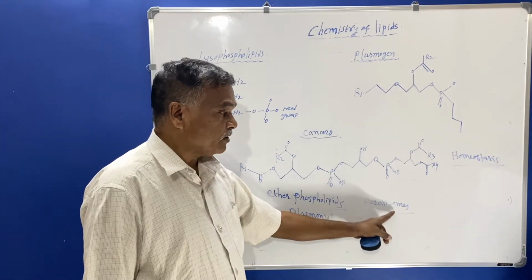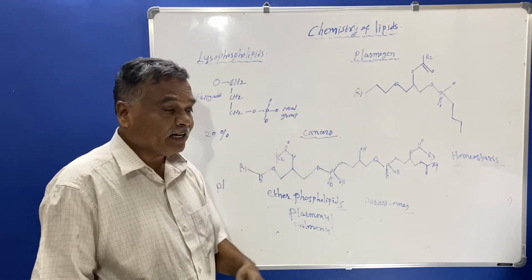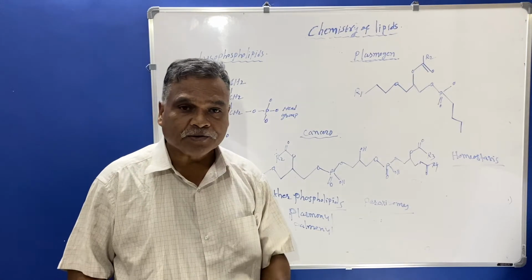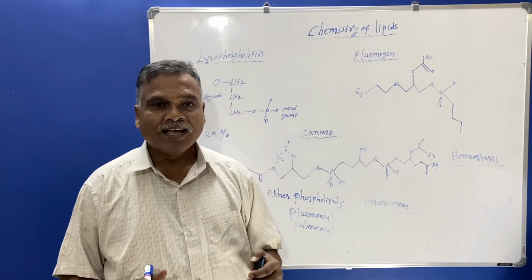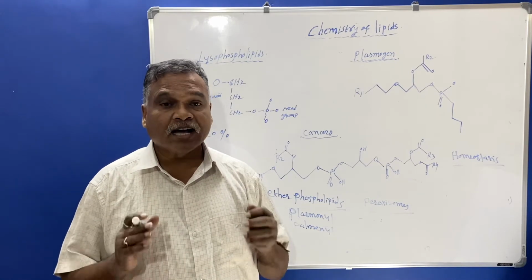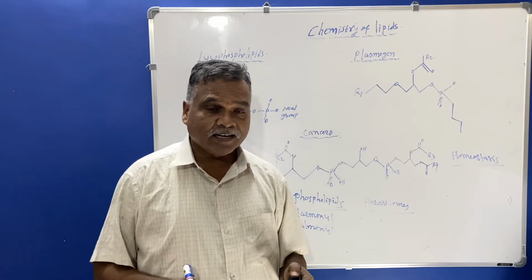So these peroxisomes synthesize the plasmogen, and the plasmogens are present in the cell membranes of nervous tissues, the immune system and the cardiovascular system. These cell membranes contain plasmogens.